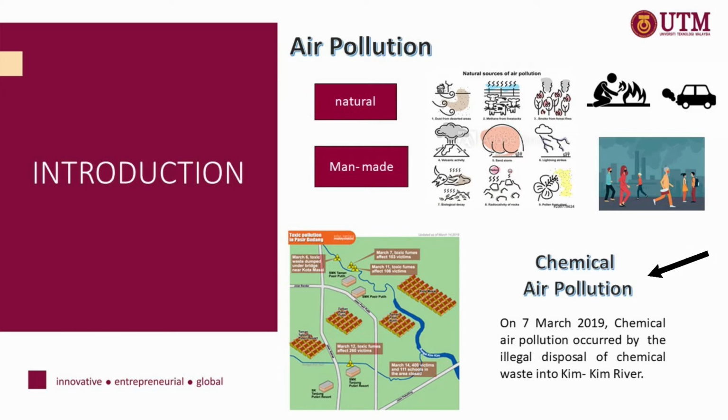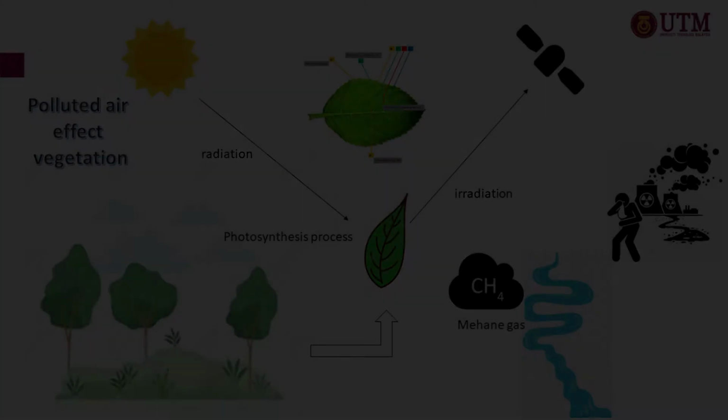On 7 March 2019, chemical air pollution occurred due to the illegal disposal of chemical waste into Kim Kim River in Pasir Gudang, Johor, Malaysia. According to a press release from the Department of Environment, the Hazardous Material Unit team found that the source of the smell came from the Kim Kim River area near the bridge construction project linking Taman Pasir Puteh to Taman Kota Masai. With the air pollution at Kim Kim River in Pasir Gudang, Johor, the illegal chemical dumping produced chemical gas that will affect vegetation around the affected area.